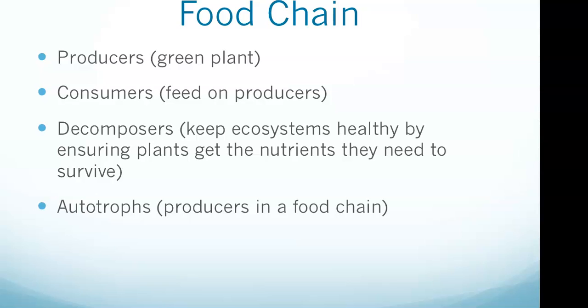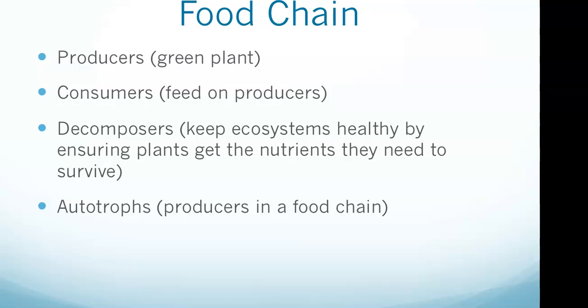Okay, so we jump into the food chain. We'll go over each of these. Producers are any kind of green plant. Green plants make their food by taking sunlight and using the energy to make sugar. While that's pretty standard information on plants, remembering that producers are any kind of green plant is going to show up in one form or another on the test. Consumers feed on producers or other consumers to survive.